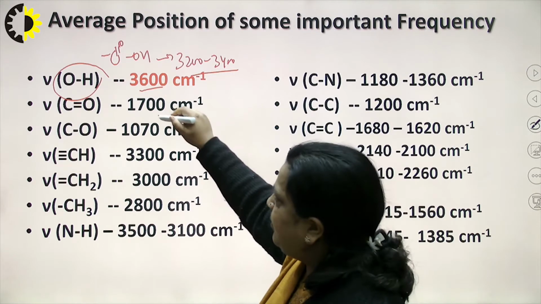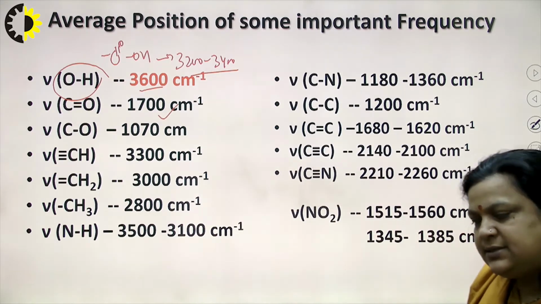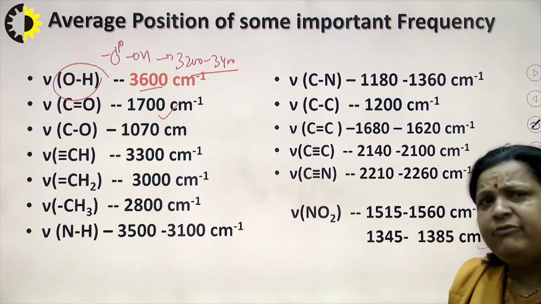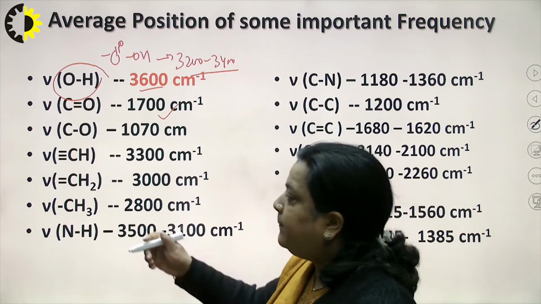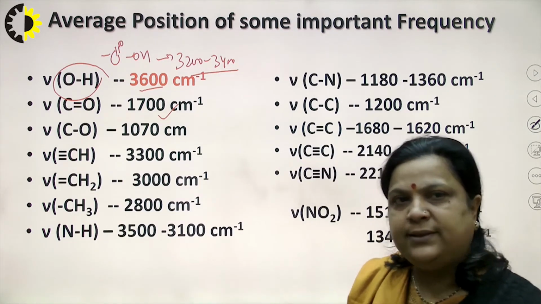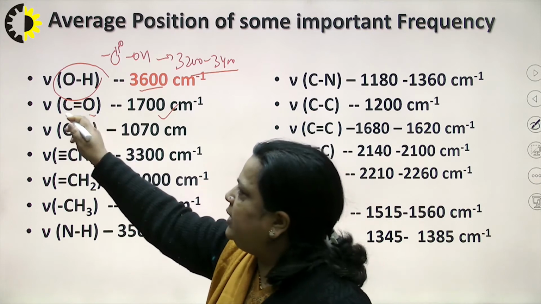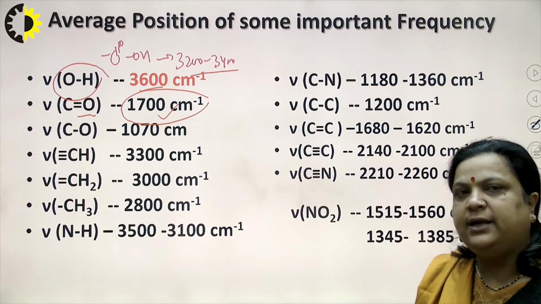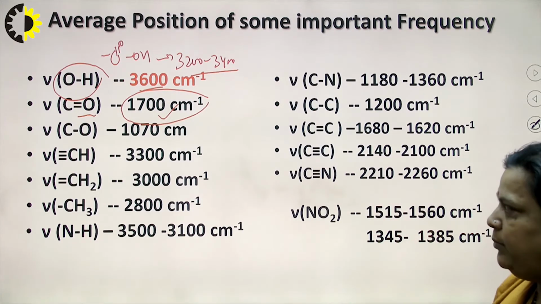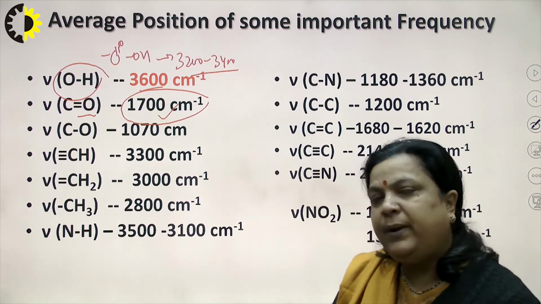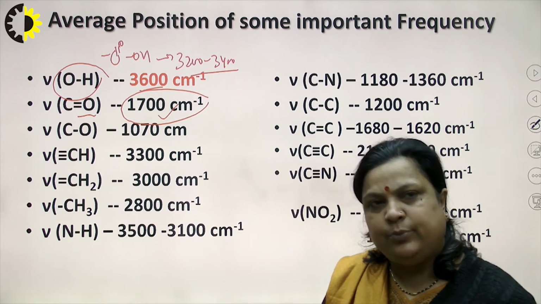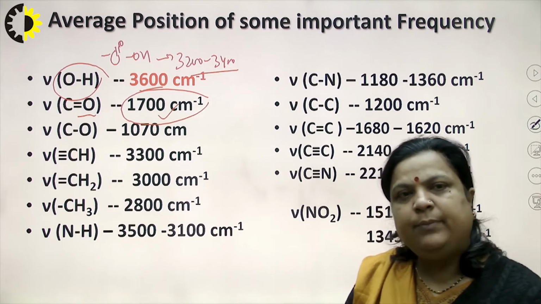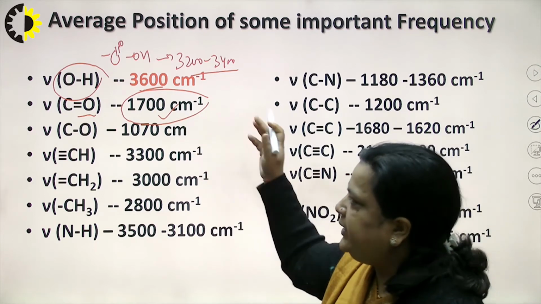Now, second, which is very important, and this data is useful to find the functional group or to find the particular group at a given frequency. So, due to the carbonyl group, the IR frequency is observed at approximately 1700 centimeter inverse, but it may decrease or increase depending on which type of group is attached to it. For example, with a plus I effect, this value gets decreased. With a minus I effect group, this value gets increased.